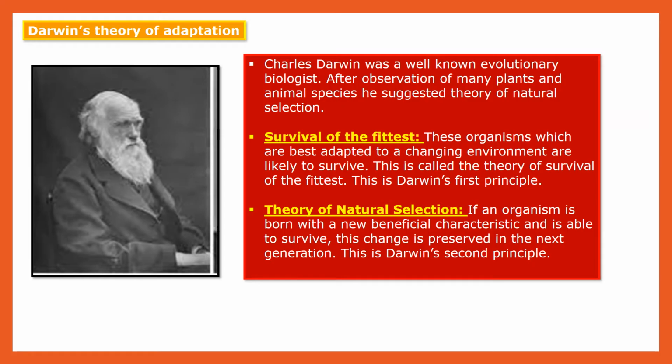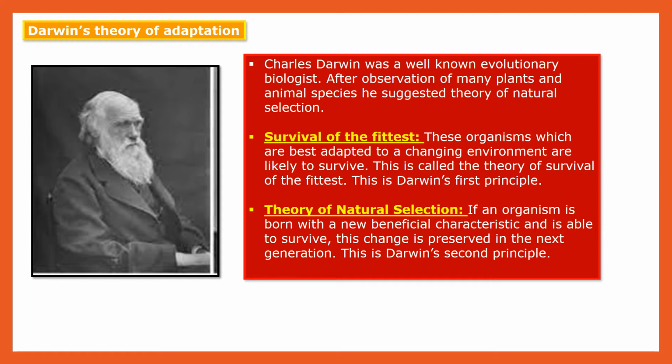Now let us see, children, Darwin's theory of adaptation. Charles Darwin was a biologist. He observed many plant and animal species and suggested the theory of natural selection. Let us see what is meant by survival of the fittest. Living organisms which are best adapted to a changing environment are likely to survive. Survive means that they stay alive. This is called the theory of survival of the fittest, and this is Darwin's first principle.